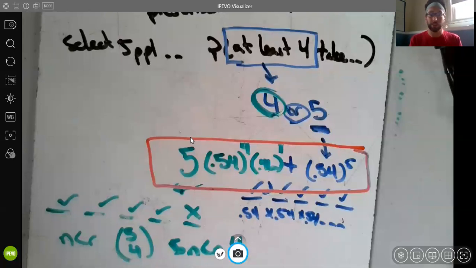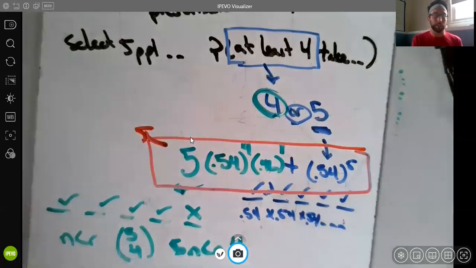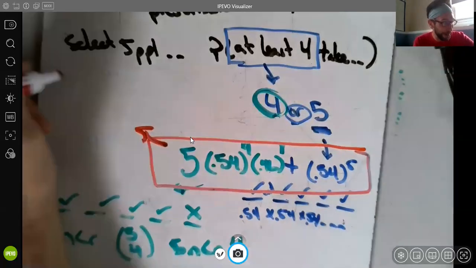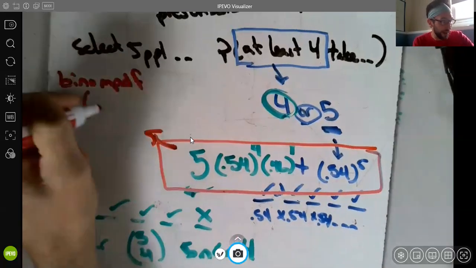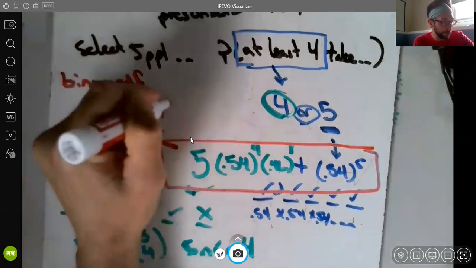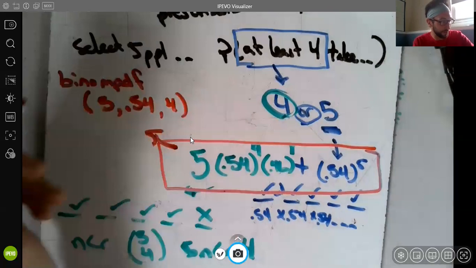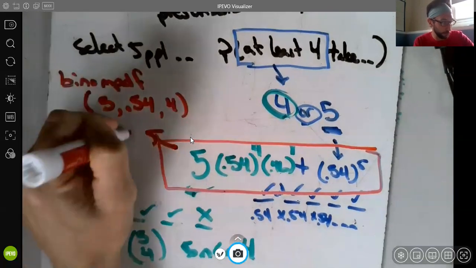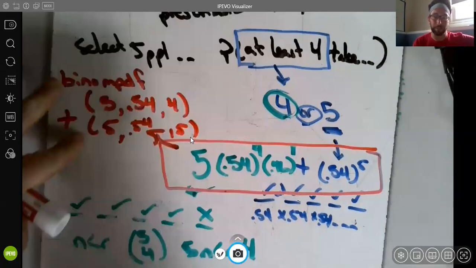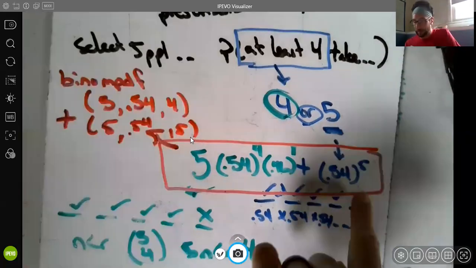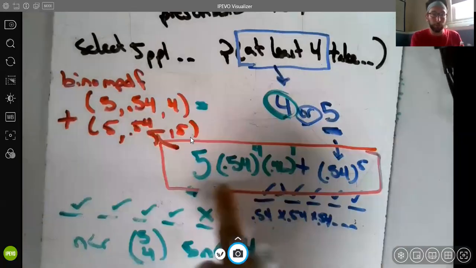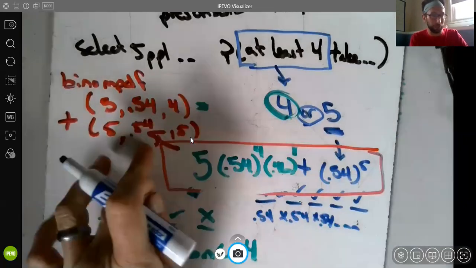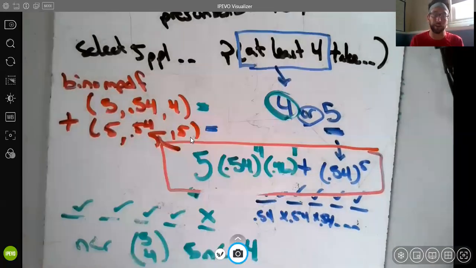But as we continue reviewing some calculator stuff here, another way we could do, kind of the same concept, we could go to our old friend binomial PDF, and we could say 5, 0.54, 4 plus 5, 0.54, 5. So this is the same logic as what we've done in green and blue. If we type 5, 0.54, 4, that's finding the probability exactly 4 people take the medicine. 5, 0.54, 5, that's finding the probability exactly 5 people take the medicine.